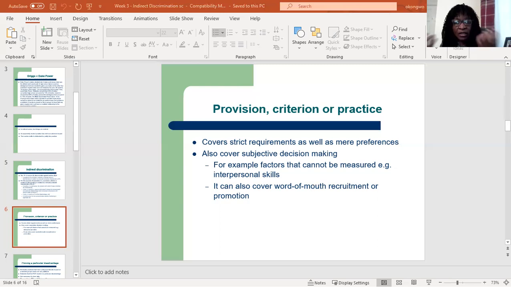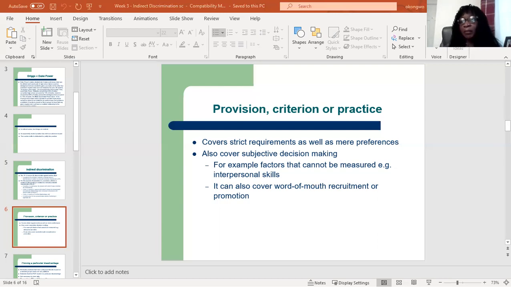So these sort of requirements can be considered to be a PCP. You have some of them asking for things like management experience, or knowledge of the local area. Any of these things could count as a PCP that is applied to that particular job.